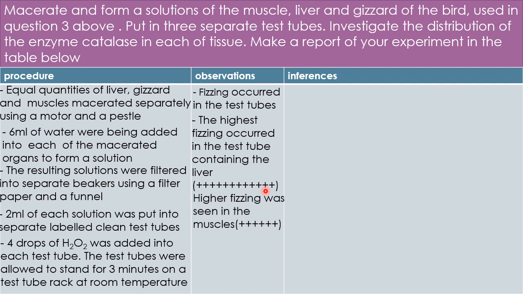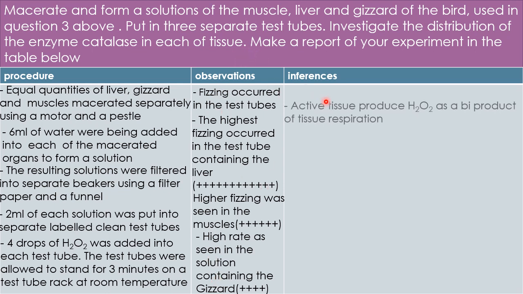Good. Then friends, the second highest fizzing was seen in the muzzle. Great, it was seen in the muzzle, guys. Then the next was seen in the solution containing the gizzard. So the highest was the liver, the higher was the muzzle, then the third was the gizzard. Good. So friends, these are your observations. Then let's explain the meaning of all what we just wrote.